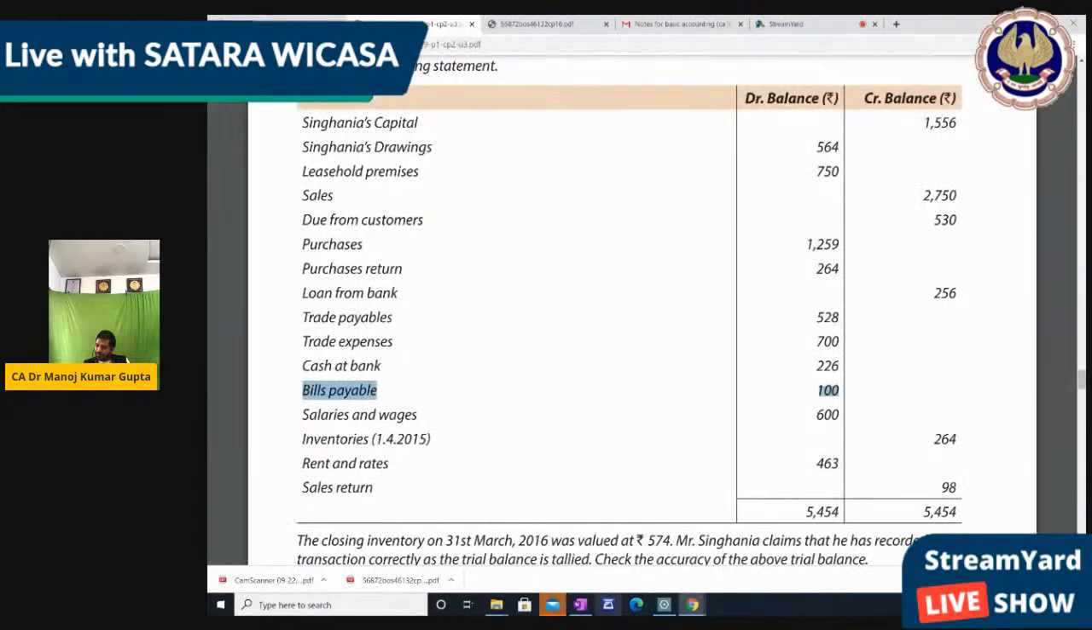Next, 264 also written. Next, salary and wages 600 written. Bills payable will not come. Cash at bank 226 written. Trade expense 700 done.